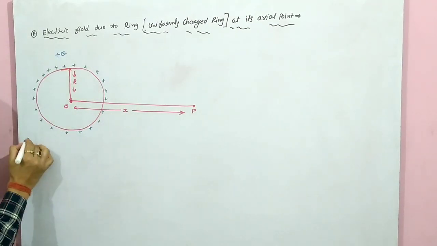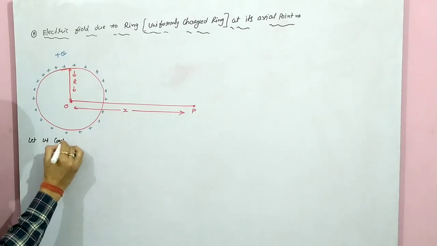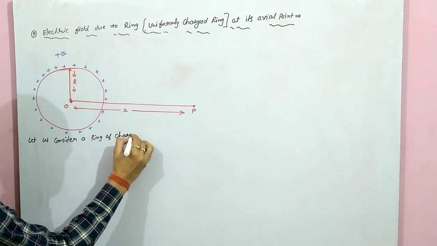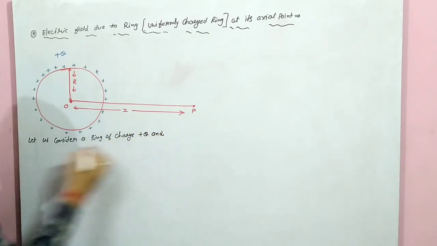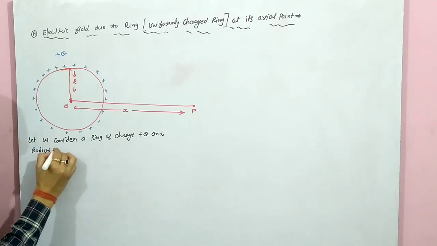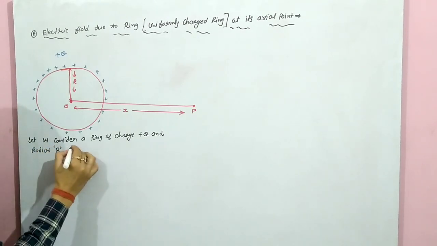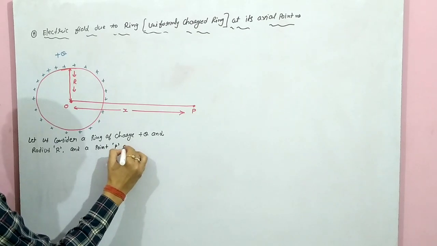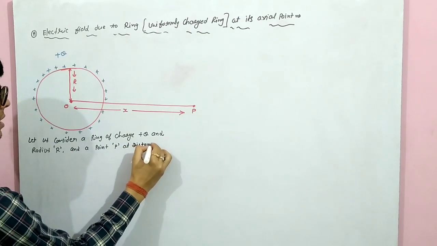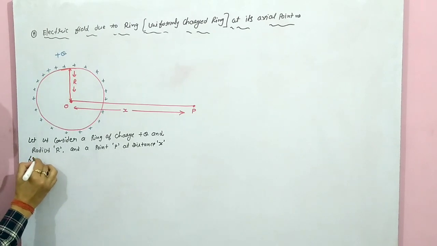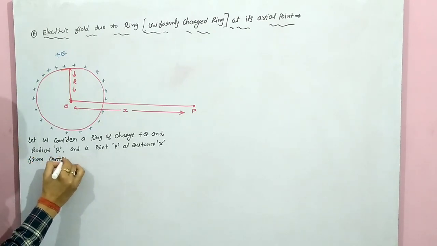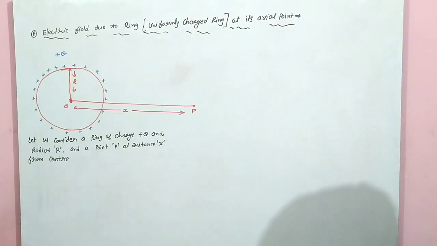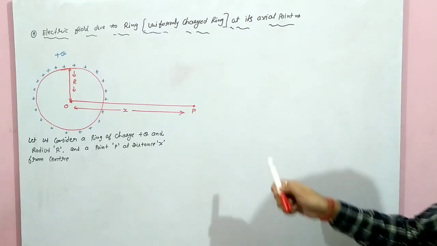For that, what we will do? We will write: let us consider a ring of charge plus Q and radius capital R, and a point P at distance x from the center. All the things we have done, we will write here. Okay, now our task is to find the electric field at this point due to this ring.